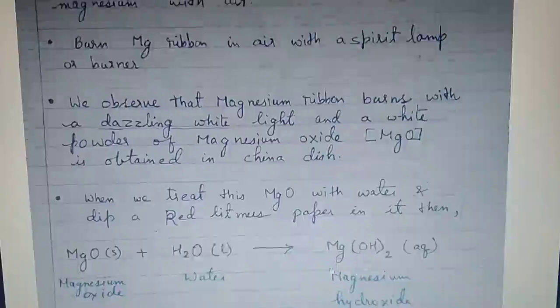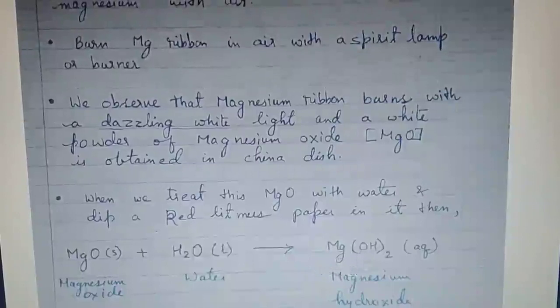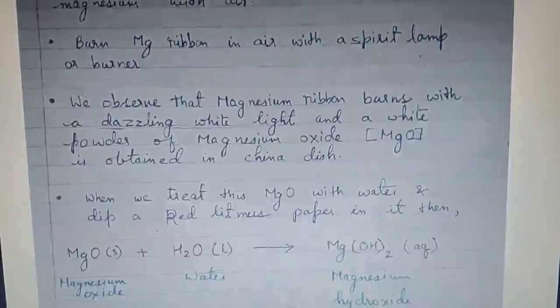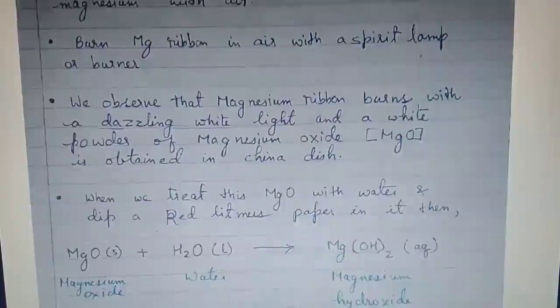This magnesium hydroxide is a white ash. If we dip this white ash in water and make a solution of it, and treat this aqueous solution of magnesium hydroxide with red litmus paper, we will see that the red litmus paper has turned blue, and this shows that magnesium hydroxide is basic in nature.